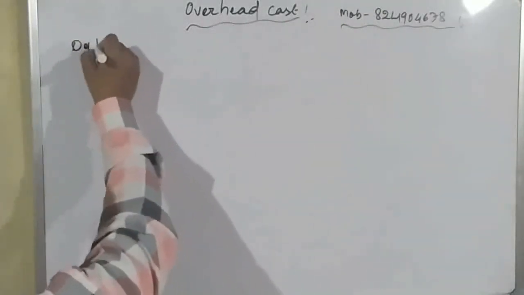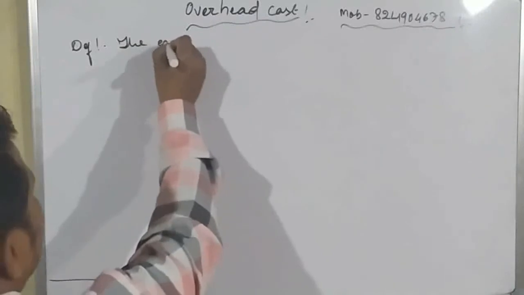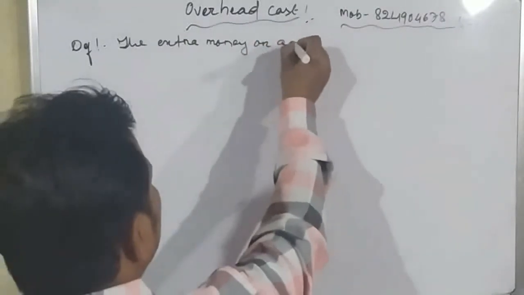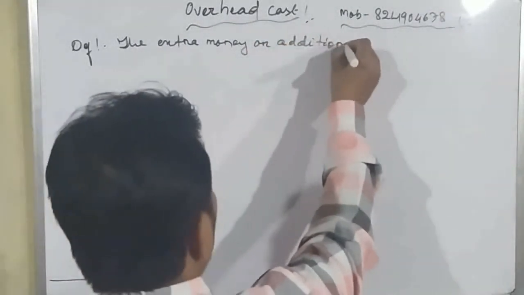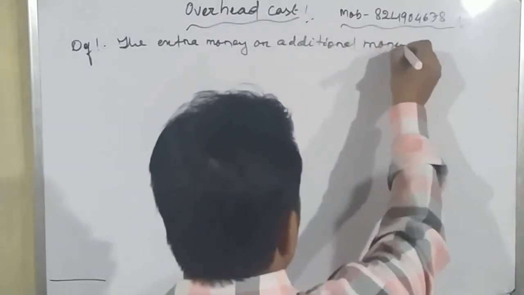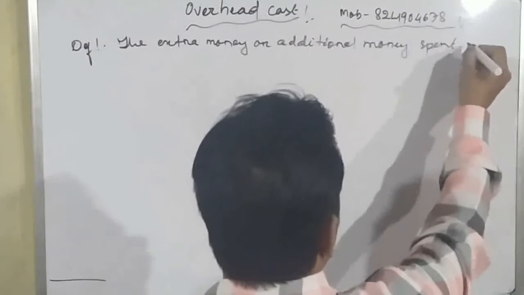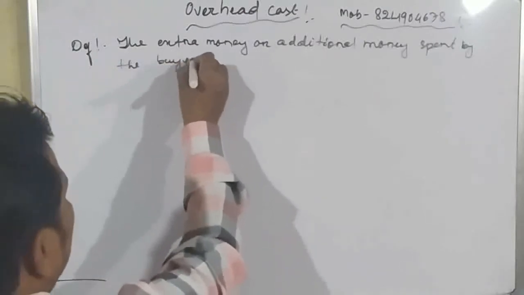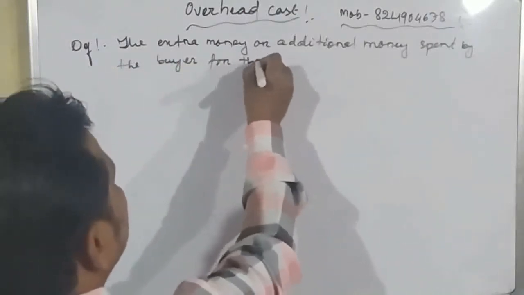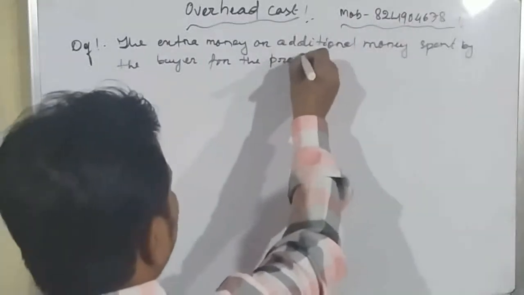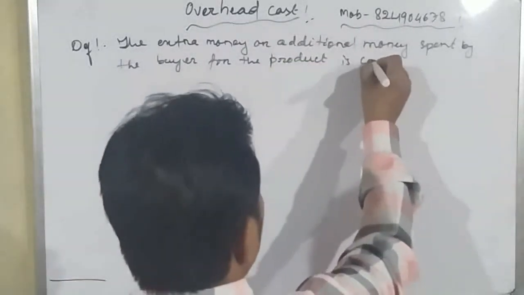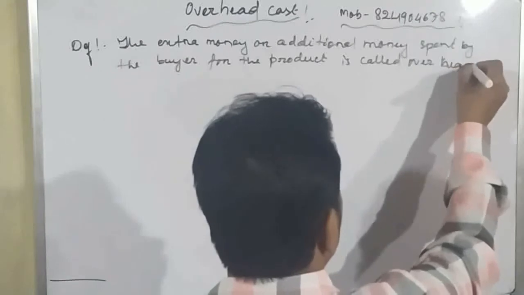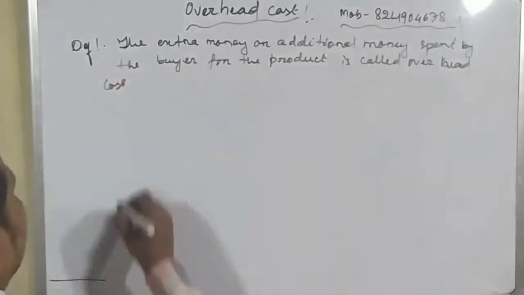First definition: the extra money or additional money spent by the buyer for the product is called overhead cost.